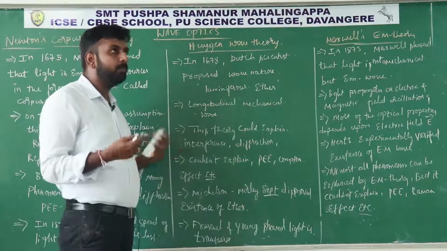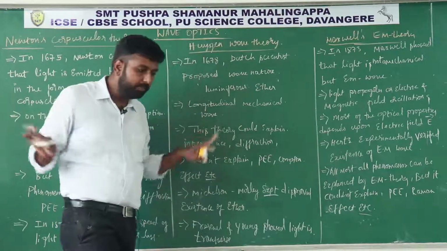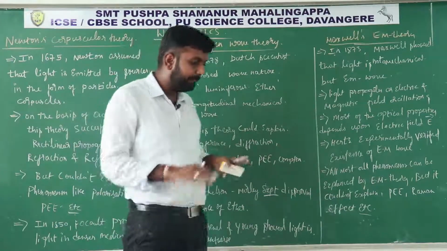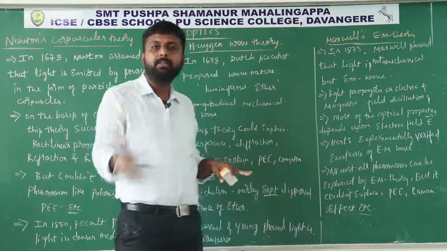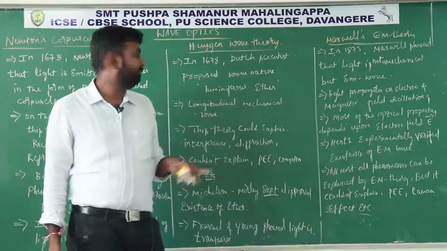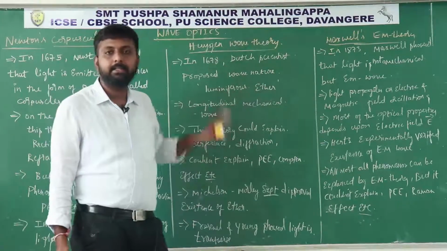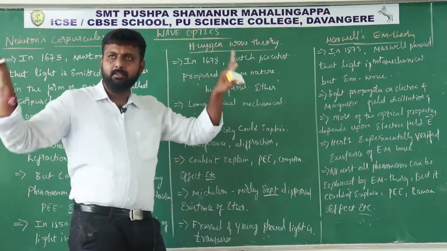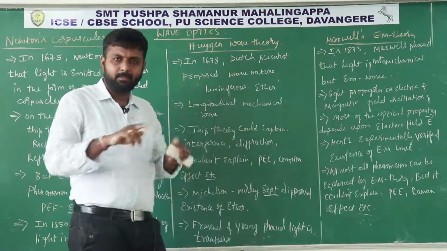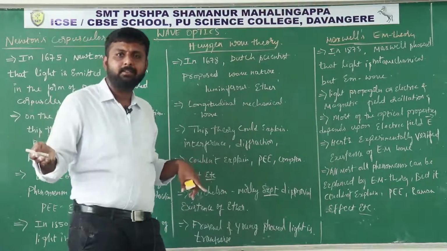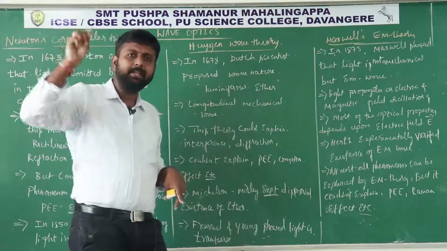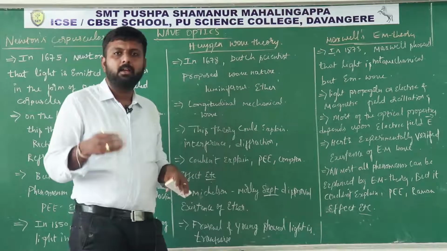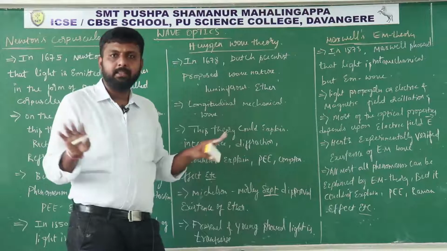So he assumed that the universe is pervaded with a luminiferous ether medium. That means he imagined that the universe is filled with some medium whose elasticity is very high and density is very low, like a stretched membrane, and the light propagates in that medium.